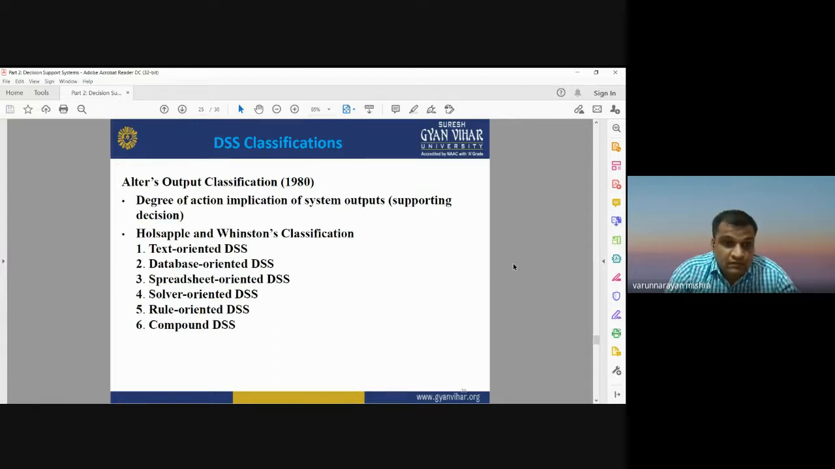When you are dealing with text related data sets, that is text oriented; database oriented DSS, spreadsheet, rule oriented, compound DSS, different decision support systems have different applications. Depending on the requirement, we can use any of the decision support systems.